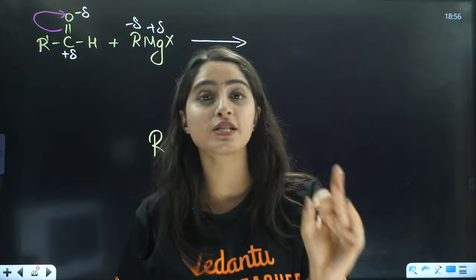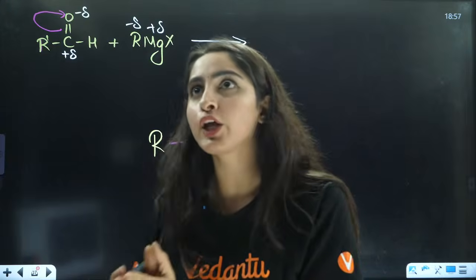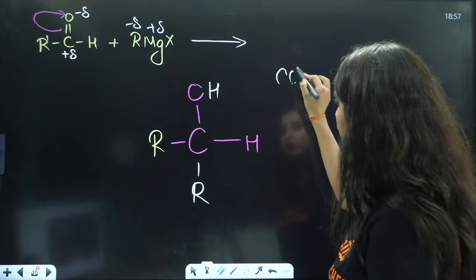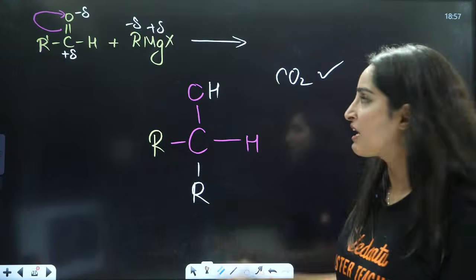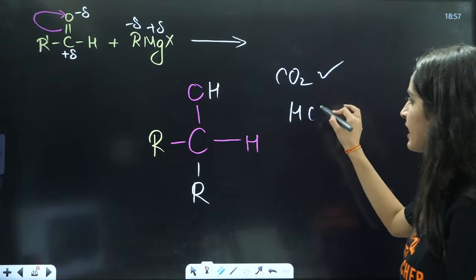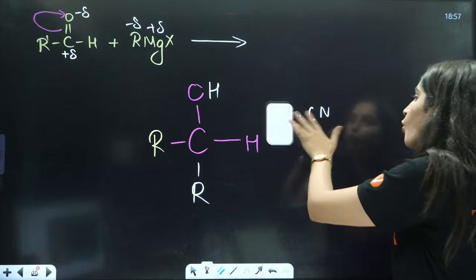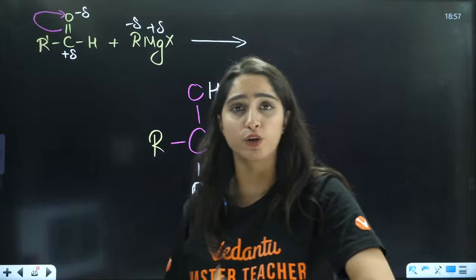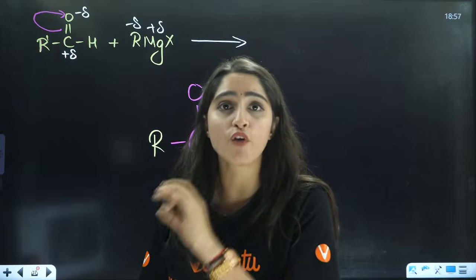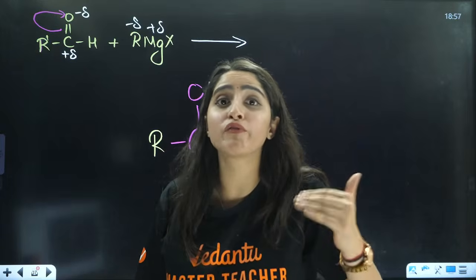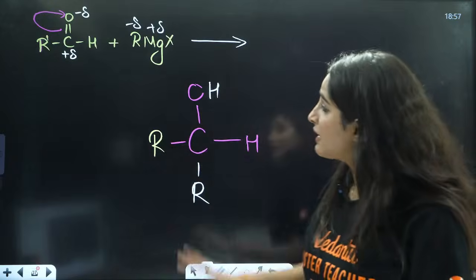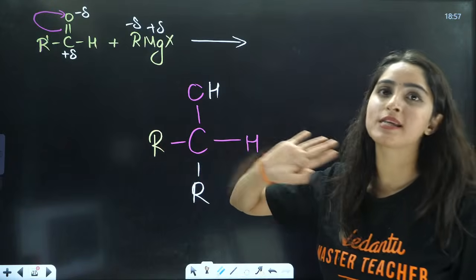Any reaction which has pi bonds, whether you talk about RMgX with CO2, it will proceed with the same thing. RMgX with HCN, it will proceed with the same thing. So it's the same kind of thing throughout chemistry. Whether it's aldehydes or ketones, we will see reactions of Grignard reagents forming different products, and the mechanism is going to be the same.